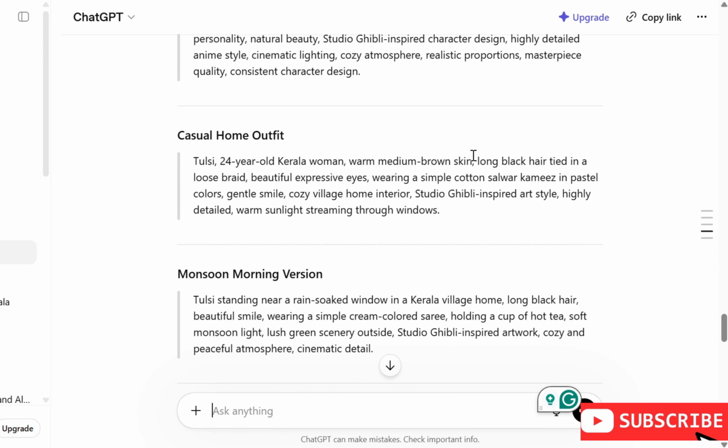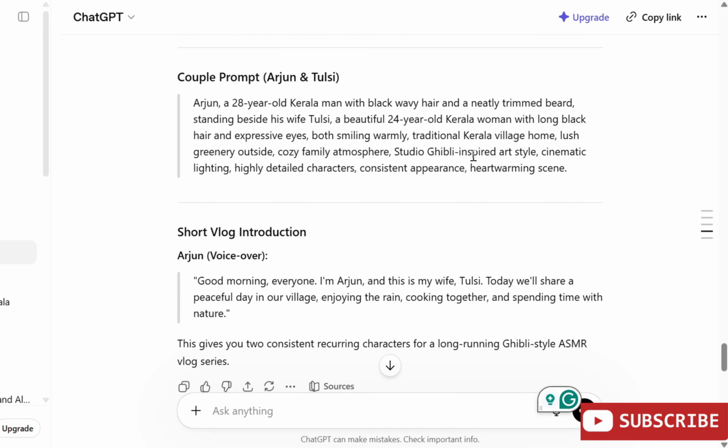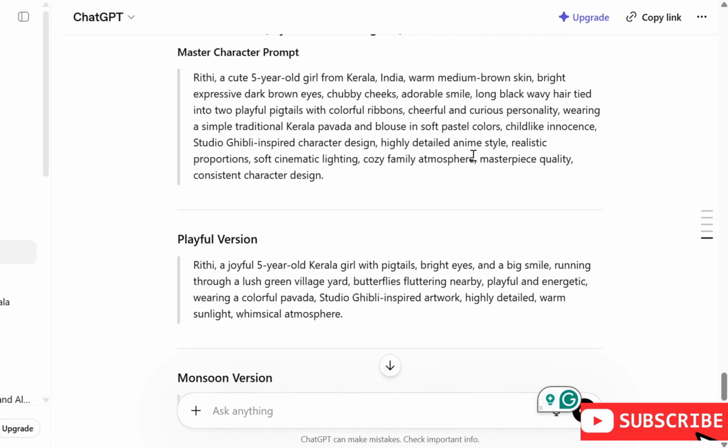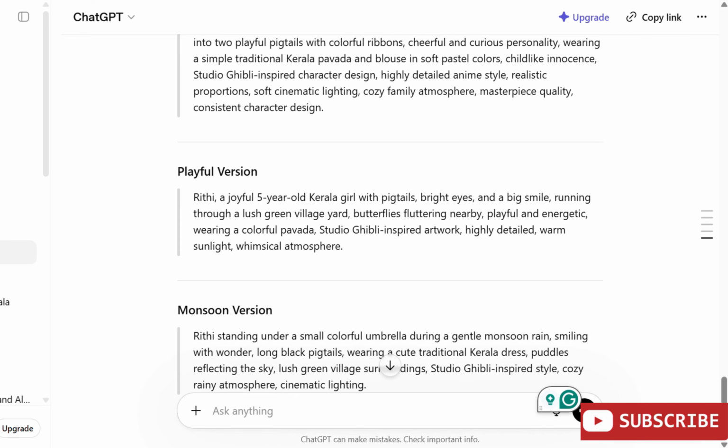I usually write down three things: the location, the activity, and the atmosphere. In our case, the location is a village home. The activity is preparing breakfast, and the atmosphere is a rainy monsoon morning.